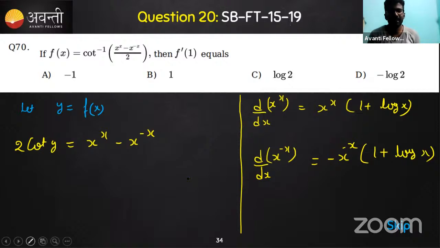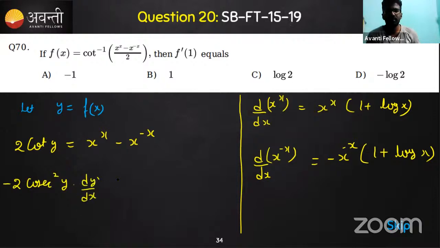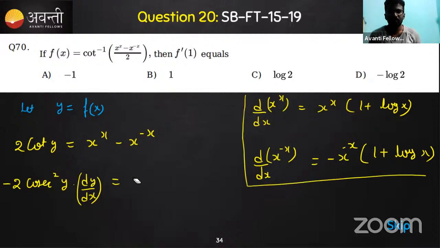Okay, so these two things you should know. So now you can go for differentiating. Differentiating the terms, you'll get 2 cot x differentiation is minus cosecant square y into dy by dx. So this is the thing that we should find. And x to the power x and x to the power minus x, you know the expression, isn't it? So this is the expression: x to the power x into 1 plus log x, minus of minus it becomes plus x to the power minus x into 1 plus log x.